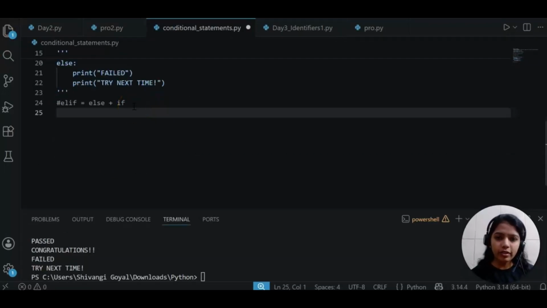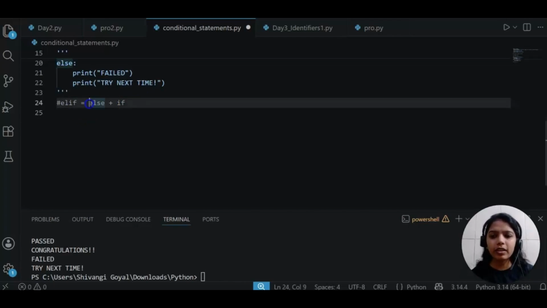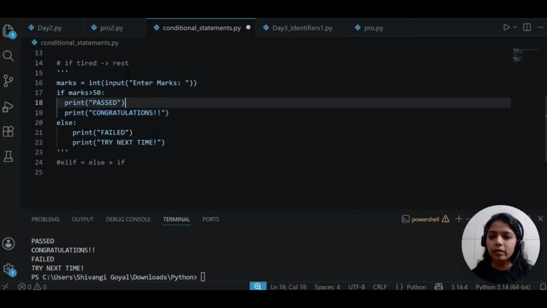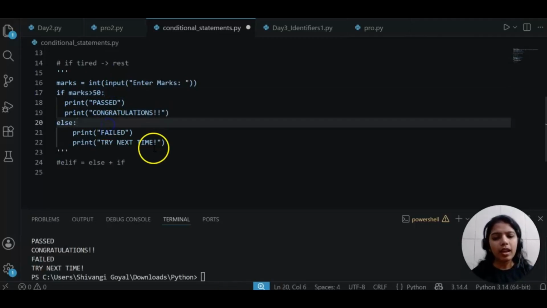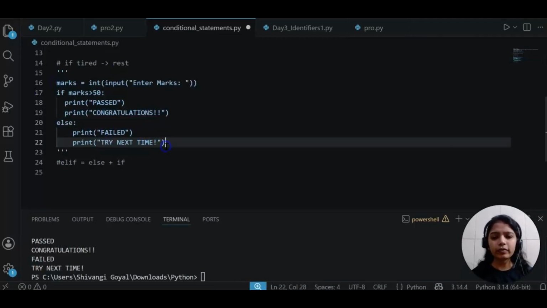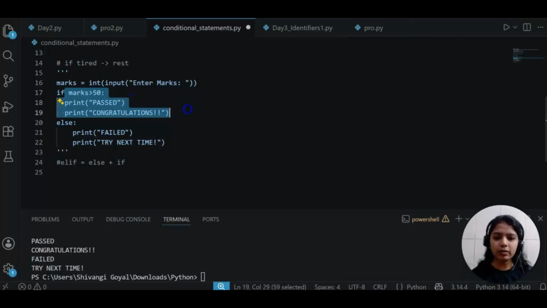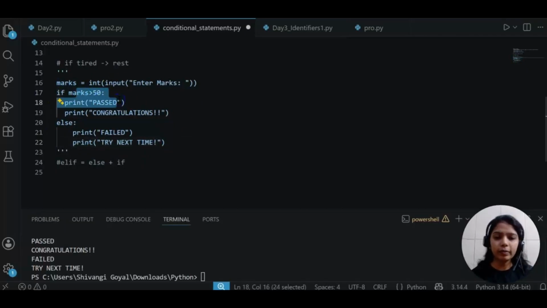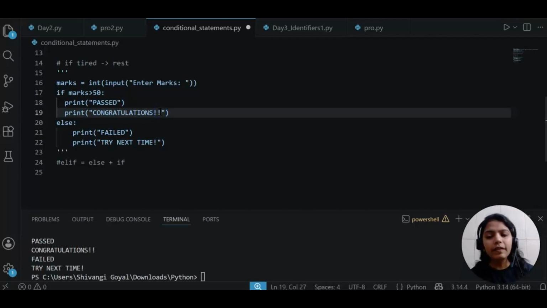Let's continue with the next one, that is elif. Elif means it's a combination of else plus if. What if you have more than one condition? For example, let's see this program only. In this program, we gave a condition: if the marks are greater than 50, then the person is passed. Otherwise, the person is failed. But what about if the marks are equal to 50? Let's say we want to give a condition. If the marks are equal to 50, we say rechecking. Answer sheets will be rechecked.